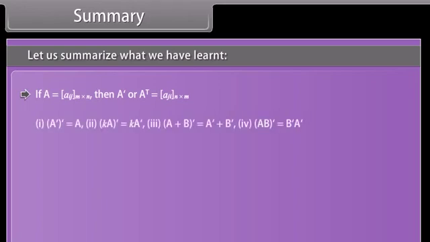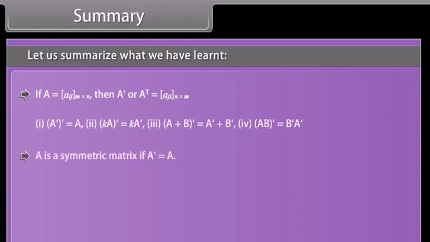Transpose of the transpose of matrix A is equal to matrix A. Transpose of K times matrix A is equal to K times the transpose of matrix A. Transpose of matrix A plus B is equal to transpose of matrix A plus transpose of matrix B. Transpose of matrix AB is equal to transpose of matrix B times transpose of matrix A.